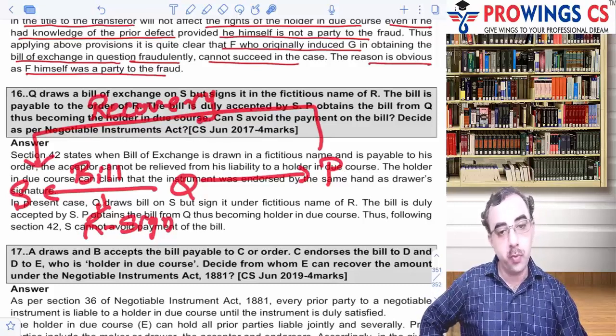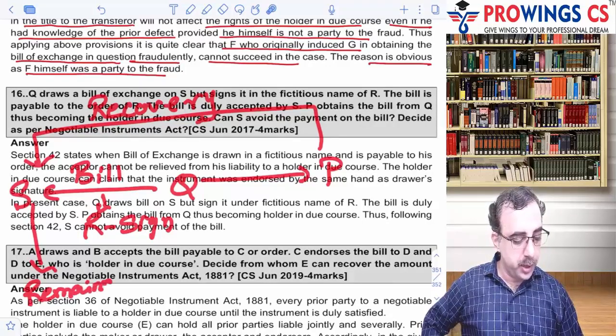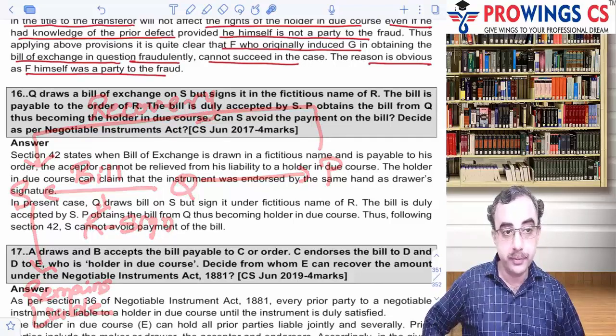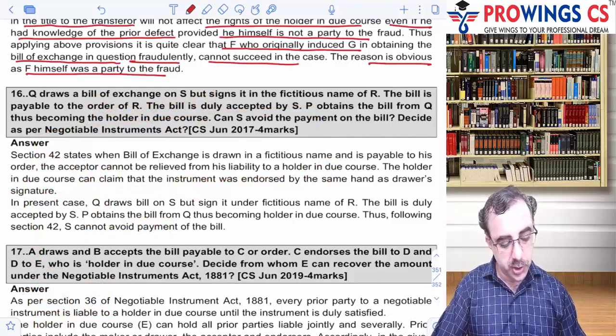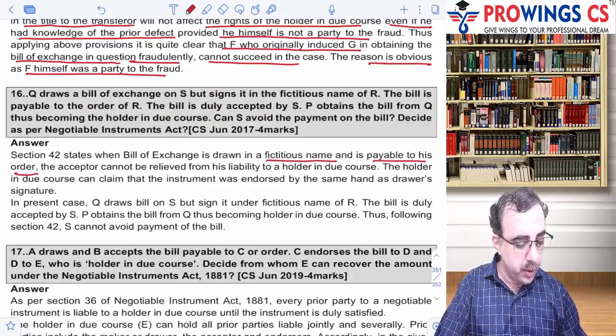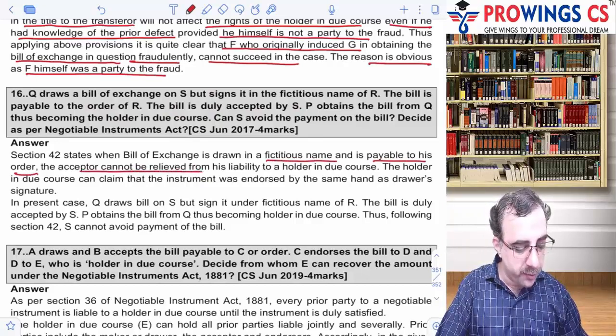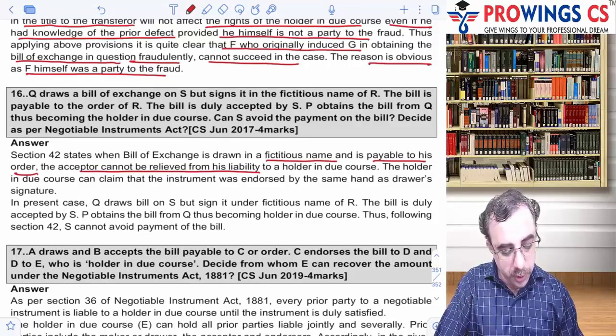The answer, ऐसे हमने स्टडीज के टाइम पे भी देखा हुआ है. The answer is quite very obvious, yes, because on a fictitious bill S remains liable. He remains liable क्योंकि इसने तो अपनी तरफ से सही सिग्नेचर किया है, being the drawee. Okay, so as per section 42, if a bill of exchange is drawn in a fictitious name and is payable to his order, the acceptor cannot be relieved from his liability to the holder in due course.